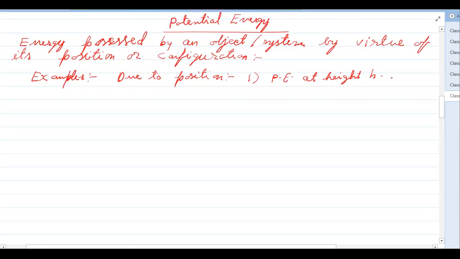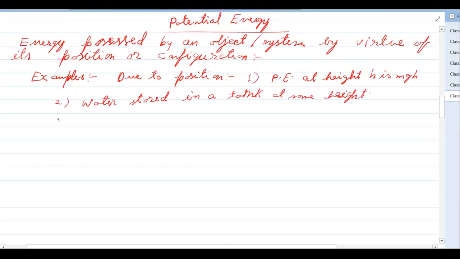So that is due to position. Then another example: the water stored in a tank at some height. That is also due to its position.